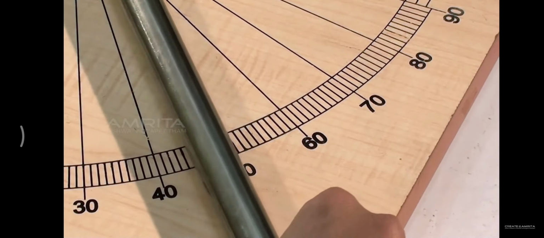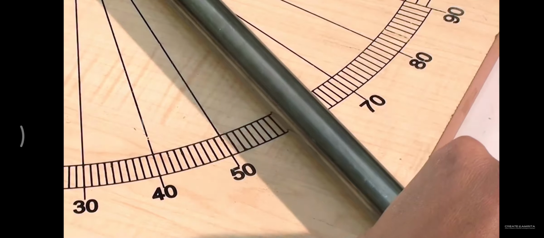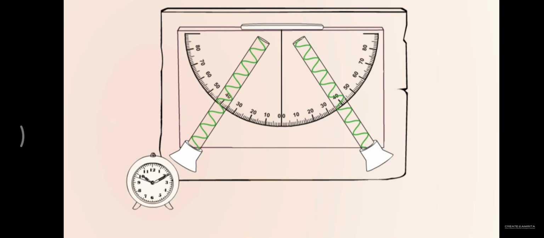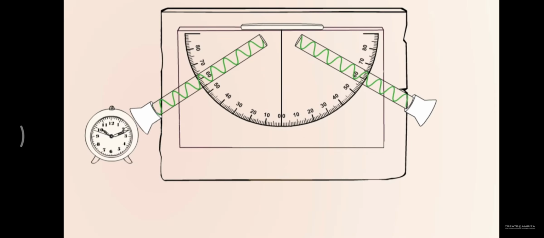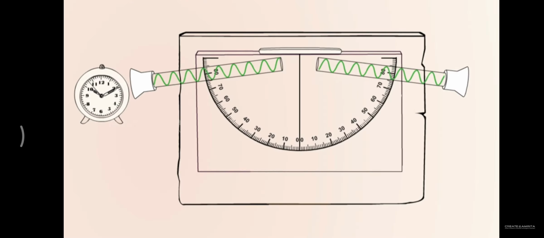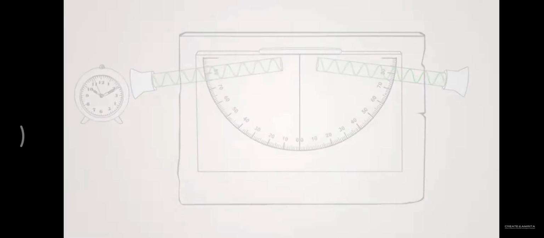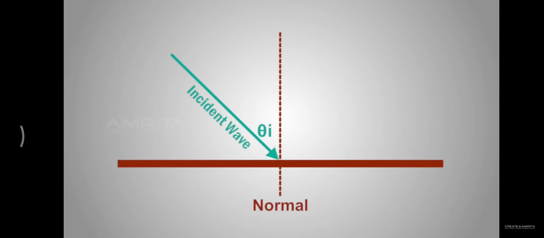Repeat the experiment for different angles of incidence to get the corresponding angle of reflection. In all the cases, the angle of incidence and the angle of reflection are found to be equal, which verifies that the angle of incidence is equal to the angle of reflection.